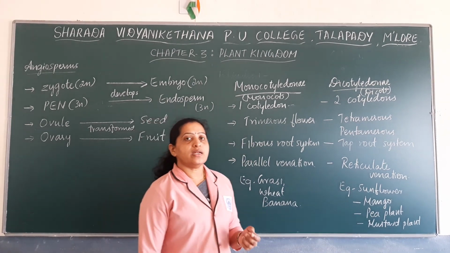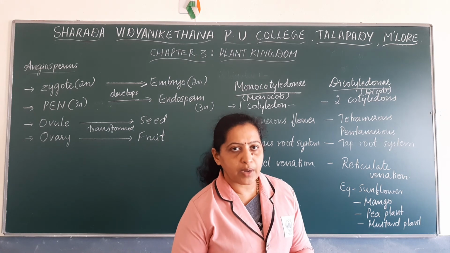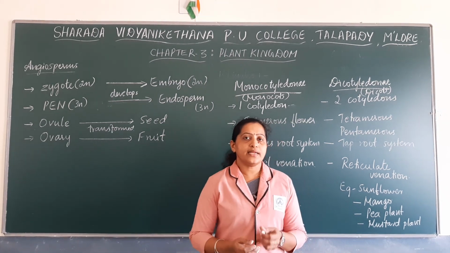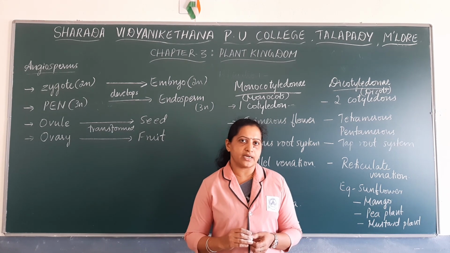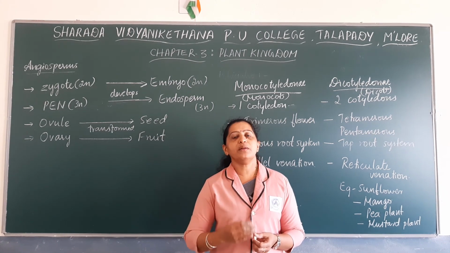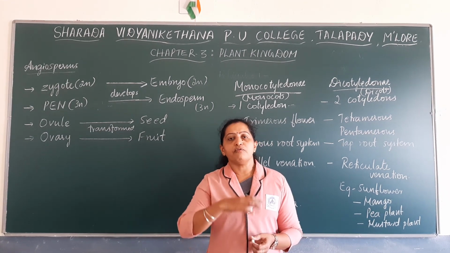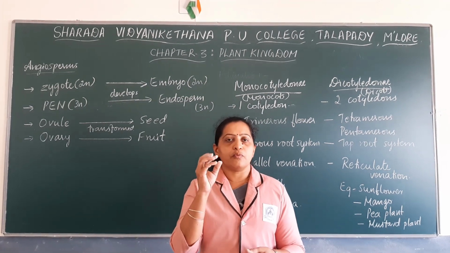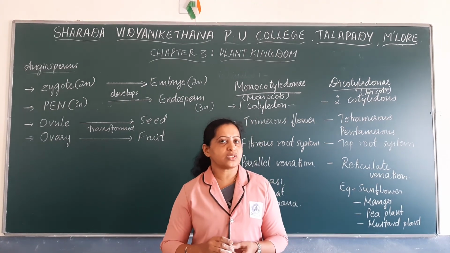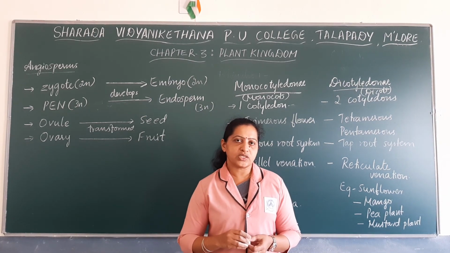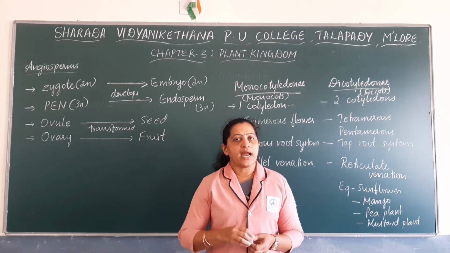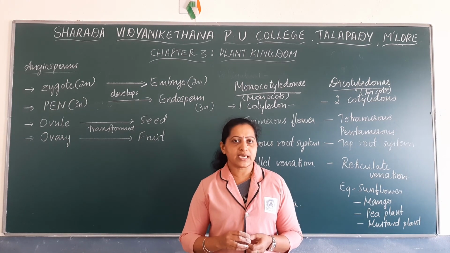Similarly, like other plants, angiosperms also exhibit alternation of generation. The dominant plant body is the sporophyte. From the sporophyte, very highly reduced structures known as gametophytes are formed within the specialized structures known as flowers, and these gametophytes produce gametes.